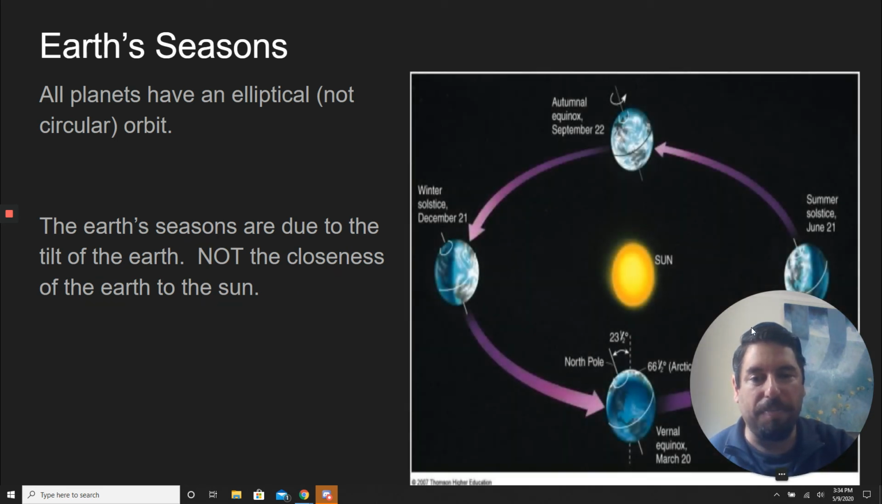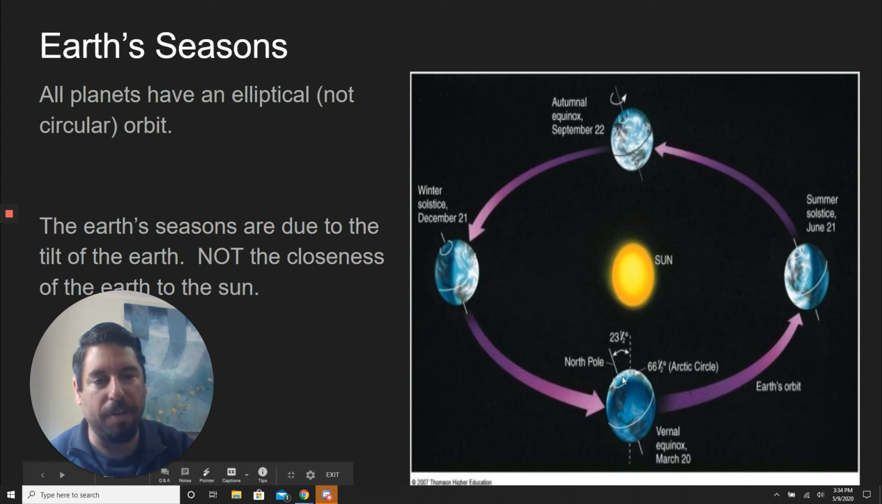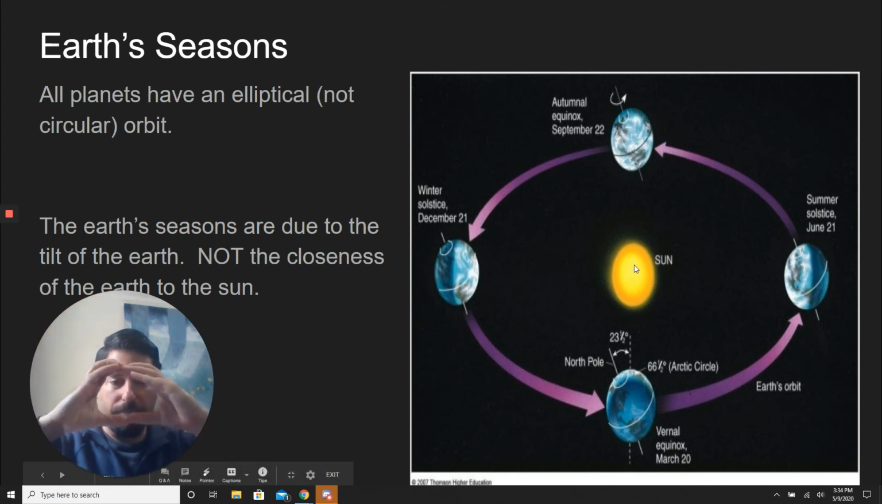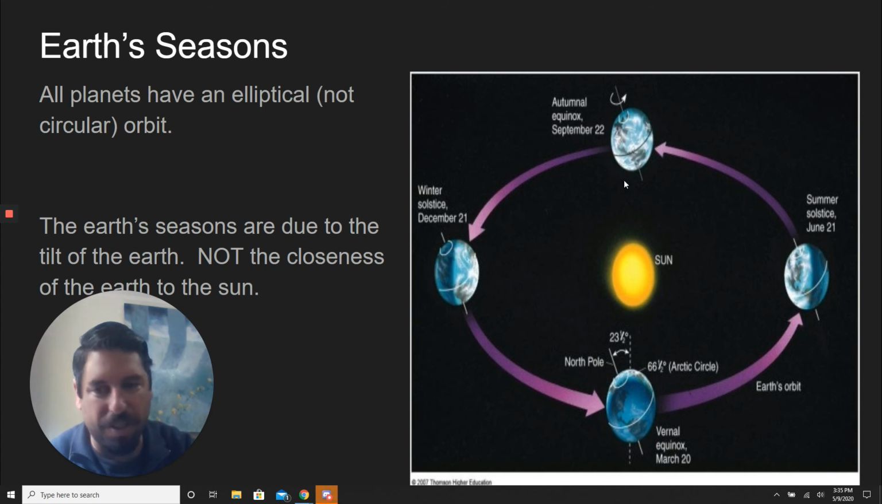So here we have a picture. You can see it's not a circle. The left and the right sides are farther away than the top and the bottom, so it's squished this way a little bit. So at the top and the bottom, this is not summer. It's not summer because it's closest to the sun. The reason we have summer is because of the tilt of the Earth.